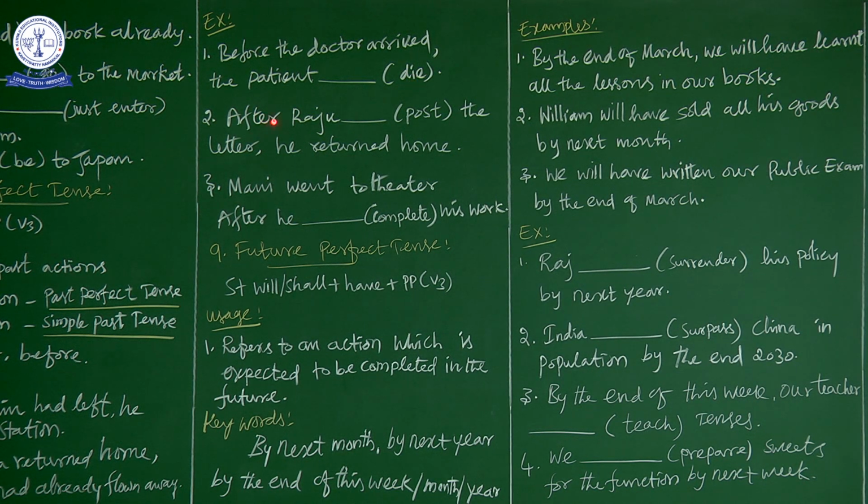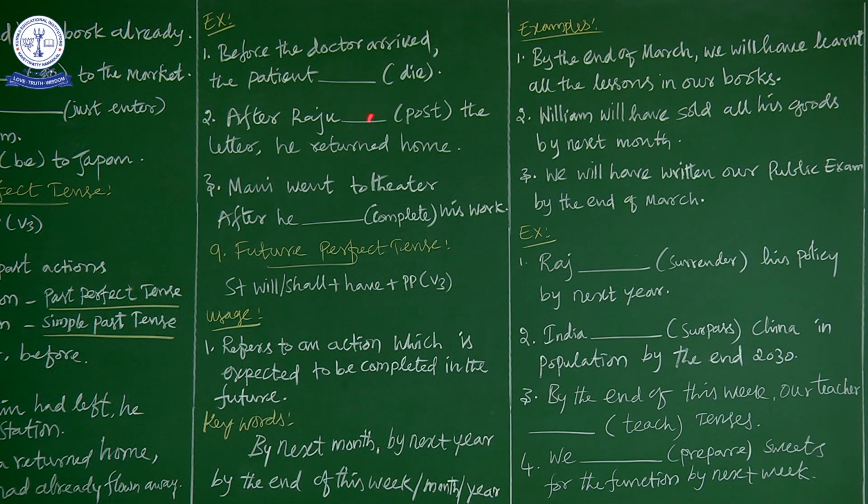Next sentence. After Raju dashed post the letter, he returned home. Now the keyword is after. So in the next sentence it is a simple past tense. Whenever you have past tense, you can go for past continuous tense or past perfect tense. But it is according to the keyword here. Whenever there is a when and while here, we can go for past continuous tense, but we have after. So after Raju dash post the letter, he returned home.